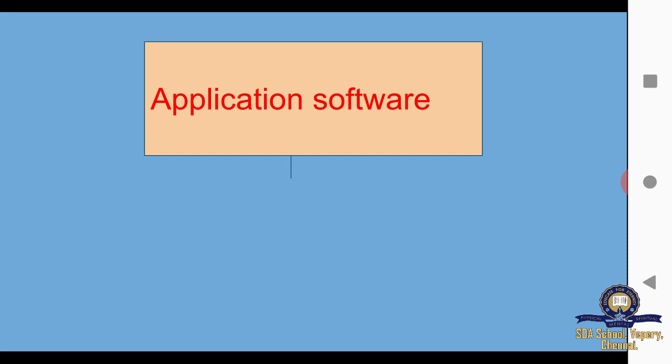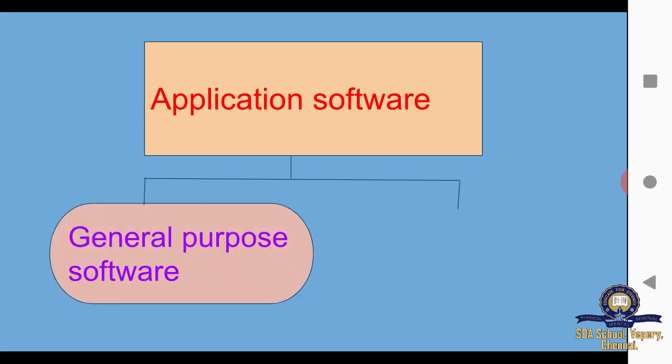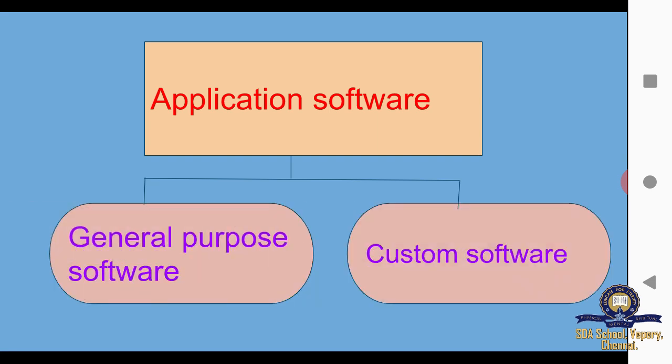Application software is classified into two types, that is general purpose software and custom software. We can also say general purpose application software and special purpose application software. Okay, we'll stop here today, and we'll see the types of software in detail in the next class.